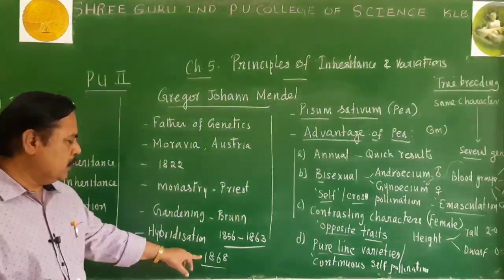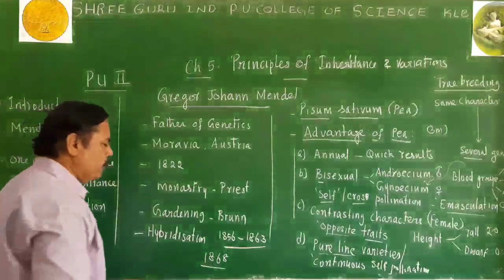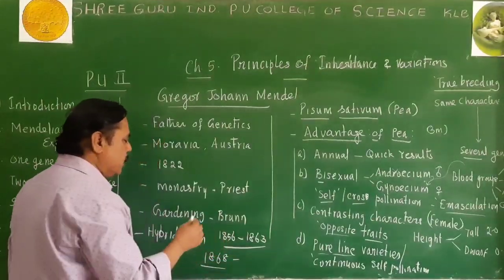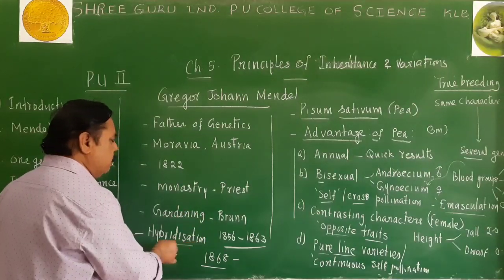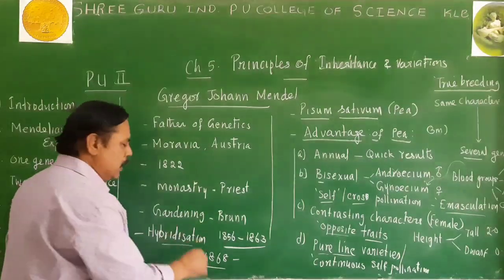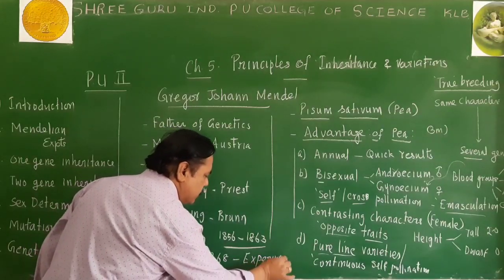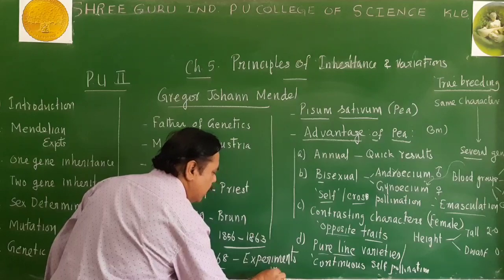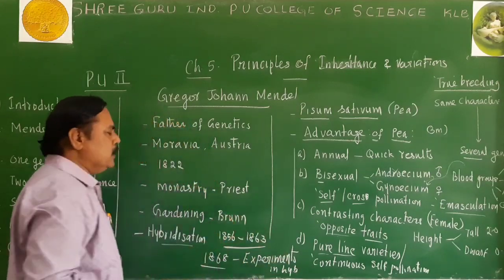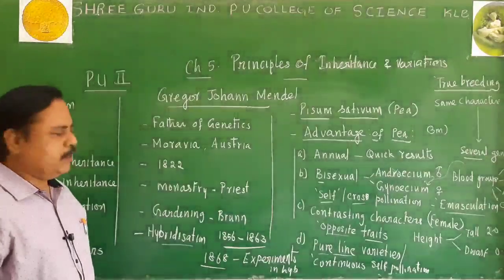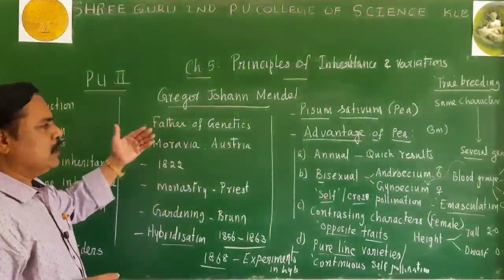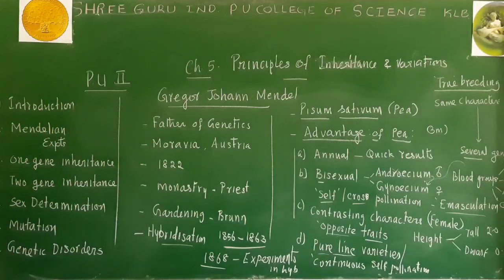Then he published his results in 1868 through a research paper called Experiments in Hybridization. The publishing work of Mendel is known as Experiments in Hybridization. With this, he proposed several laws of inheritance. He proposed different patterns of inheritance in genetics.